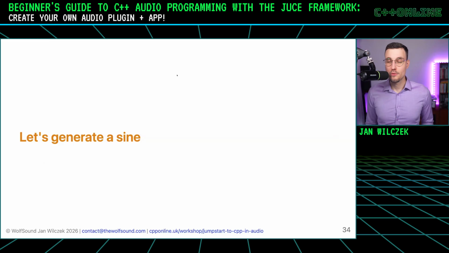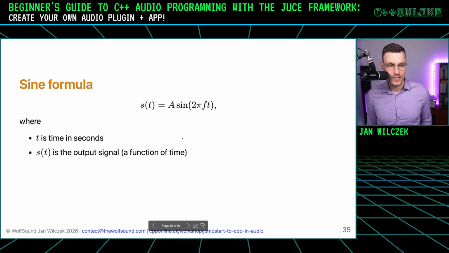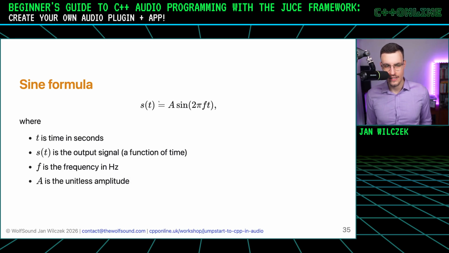Okay, that's quite complicated just to start playing back samples. Let's try to generate a sine signal. In digital signal processing, a sine is a very nice test signal. So when you think of a sine that's physically interpretable, you would think of this formula. In this formula for a sine, we have time, t in seconds. We have s(t) as the output signal, f as a frequency in hertz, A as a unitless amplitude, and pi is a mathematical constant.